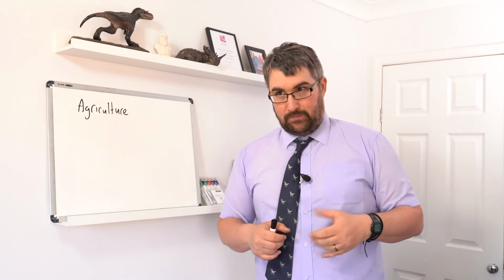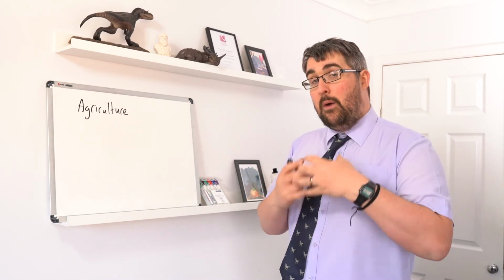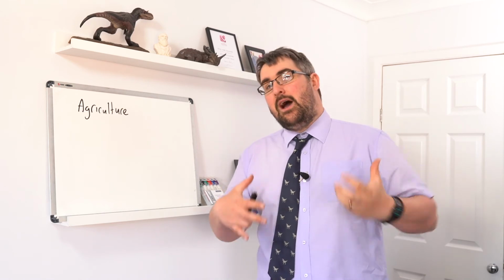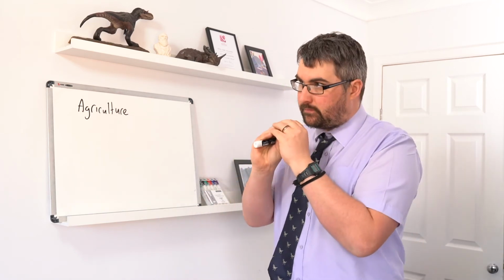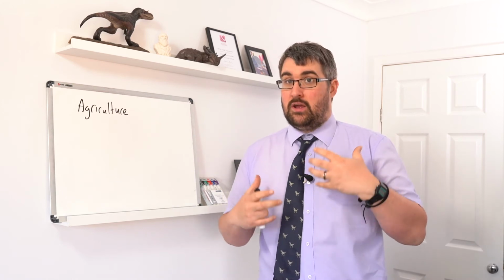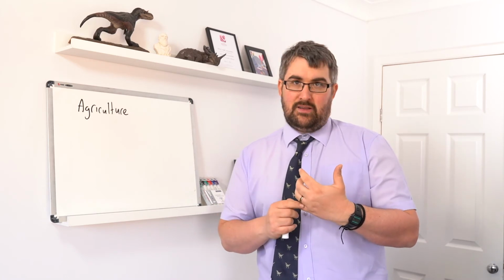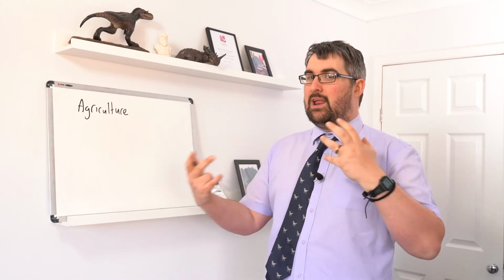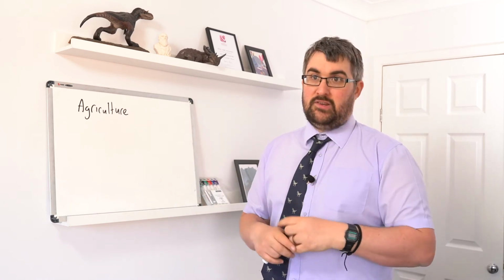Now, it's not all bad, and I appreciate that agriculture is very, very important because it's providing us all with food, and we need to maximise our food production, but we need to do so sustainably and also keeping biodiversity in mind, because if we continue with this very intensive farming that we're doing, we're going to find that in the future we're going to have some big problems because it's not going to be sustainable, and we might start seeing biodiversity crashes. A lot of species are directly or indirectly allowing our crops to grow, and if they're affected we're not going to be able to produce any food anyway.